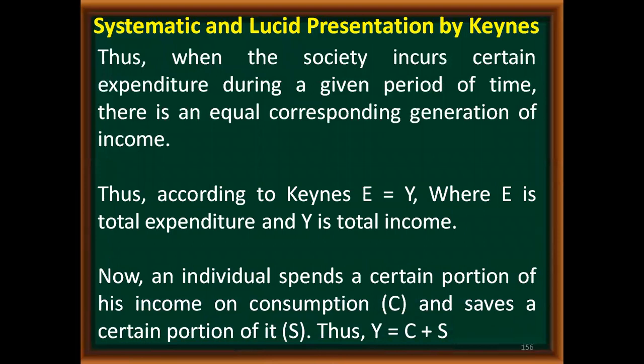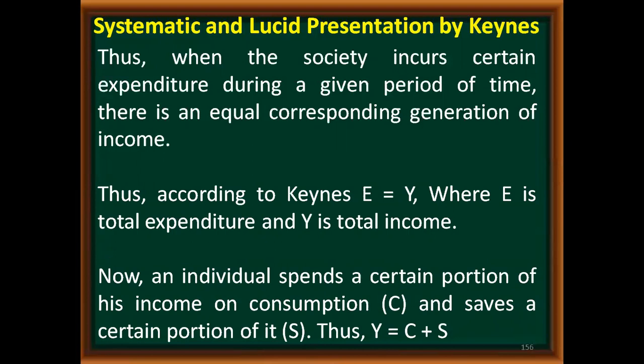Thus, according to Keynes, E will always be equal to Y, that means expenditure will always be equal to income. Now, if an individual spends a certain portion of his income on consumption and saves a certain portion of it, then Y is equal to C plus S.